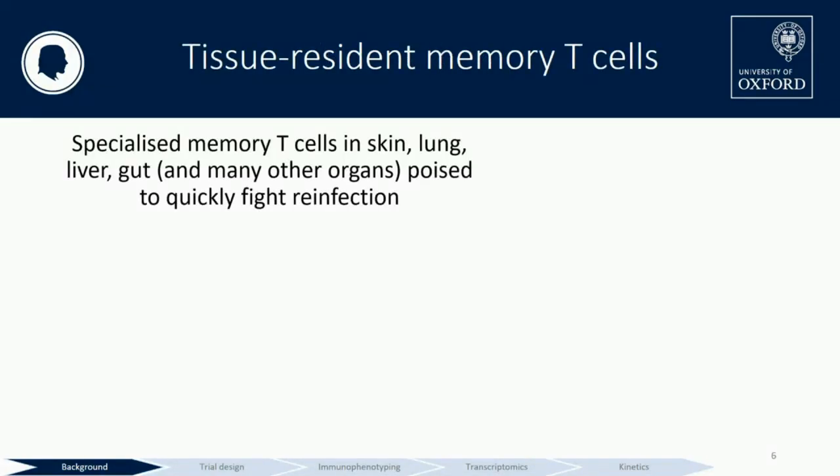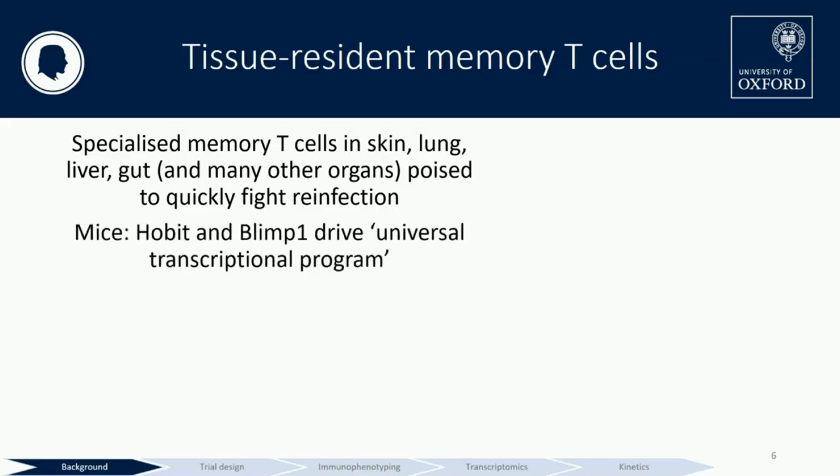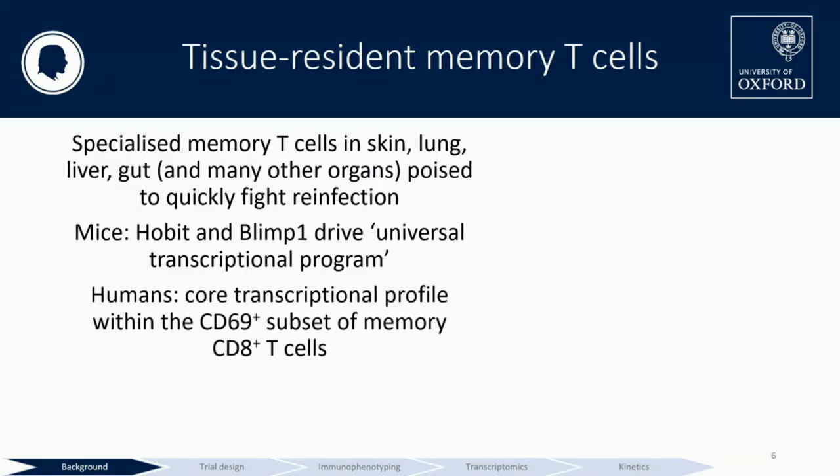Okay, so let's talk a bit more about my favourite type of T cell, which is TRMs, and these are tissue-resident memory T cells. They colonise portals of pathogen entry, such as the liver, the lung, the gut, and they sit to quickly respond to reinfection. And about 6 years ago now, there was a core transcriptional signature shown in mice that's orchestrated by two related transcriptional factors. And more recently, a homologous profile has been demonstrated in humans.